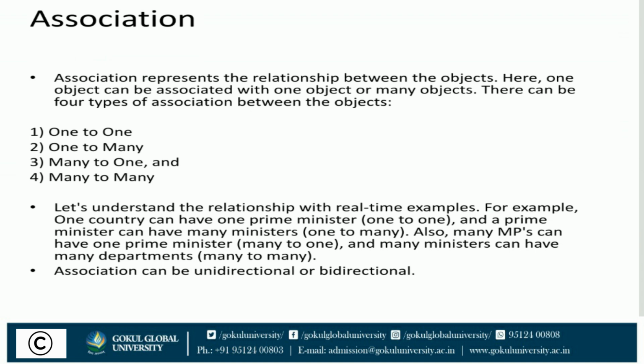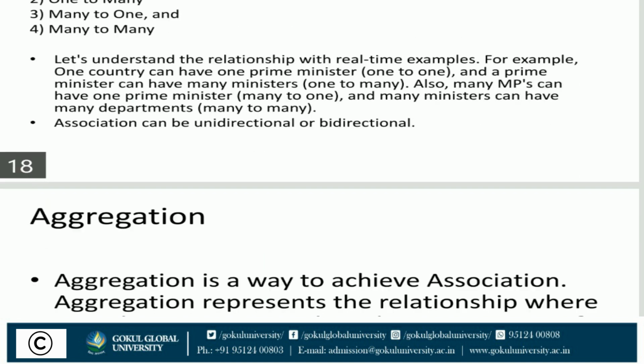For number one, one to one: one country can have only one prime minister. Number two, one to many: a prime minister can have many ministers. Number three, many to one: many MPs can have one prime minister. And number four, many to many: many ministers can have many departments. Association can be unidirectional or bidirectional.